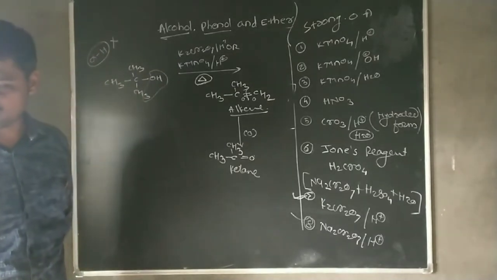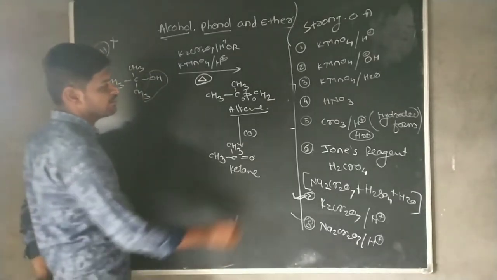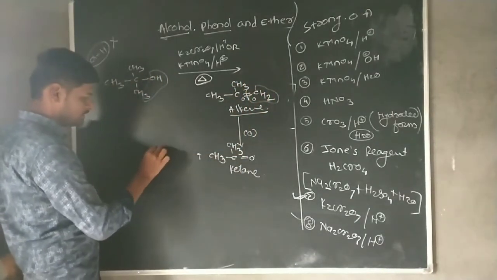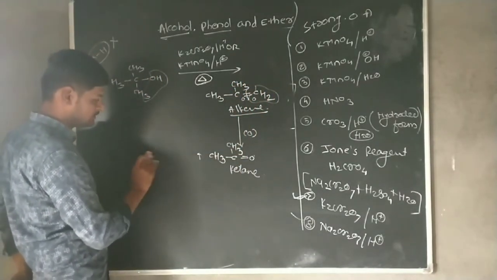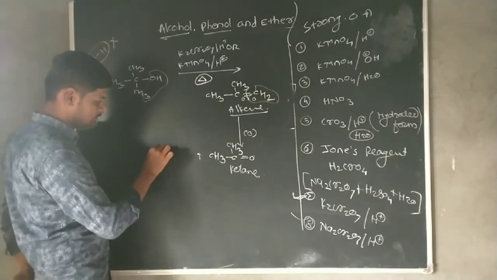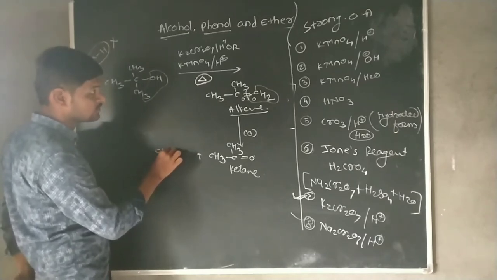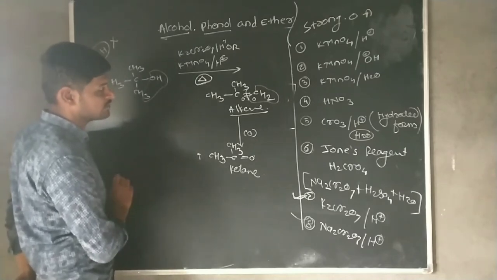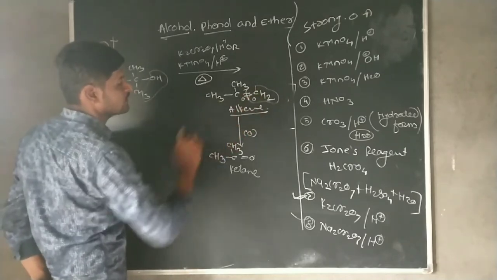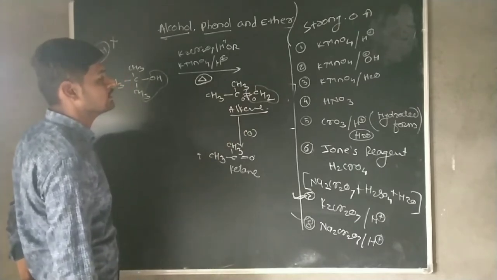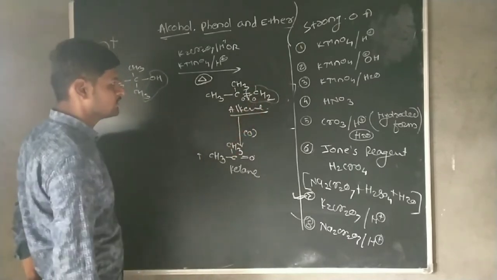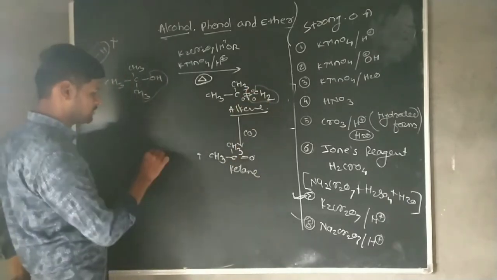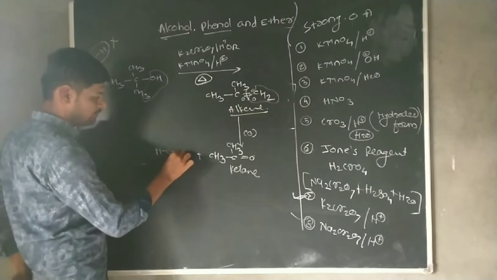Then there is a formation of a CH2O group. Here we consider another oxygen is added here, that means there is a formation of formic acid.